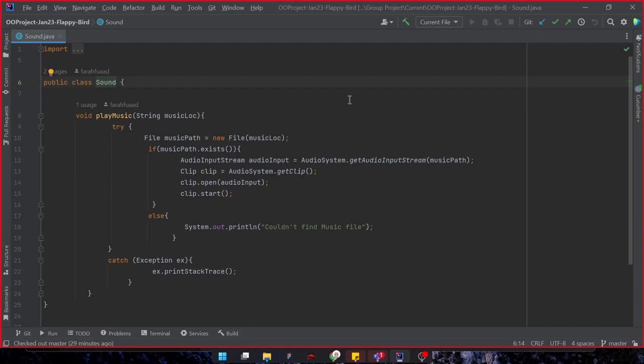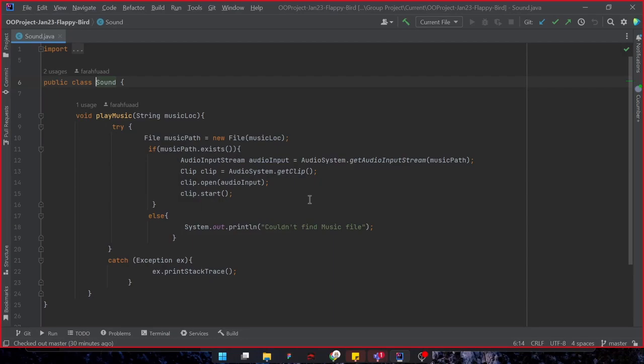If the file exists, we use the AudioSystem class and the getAudioInputStream method to create an AudioInputStream object from the file. We then use the getClip method of the AudioSystem class to create a new Clip object, which is used to play the audio file. We call the open method on the Clip object to prepare the audio file for playback, and then we call the start method to begin playing the file. If the file does not exist, we print an error message to the console.